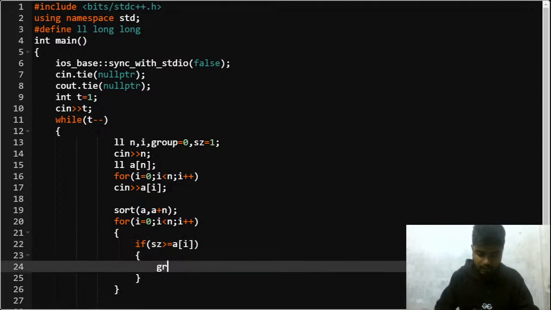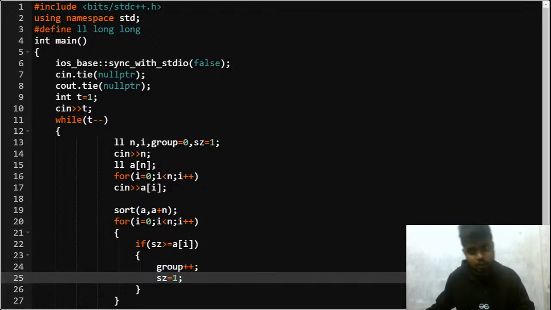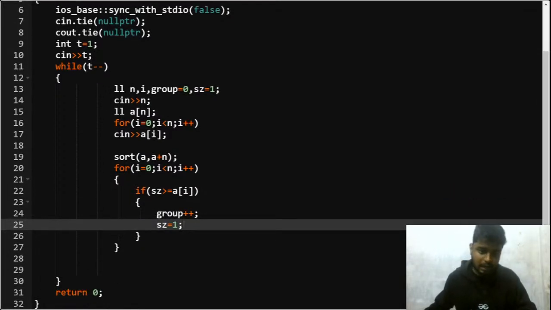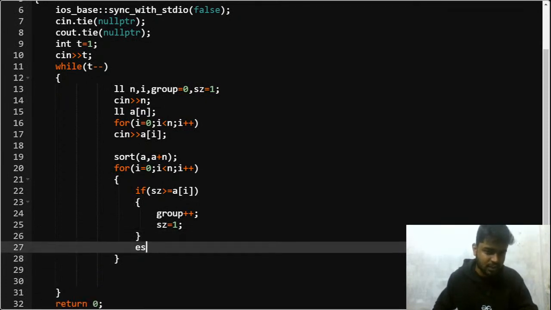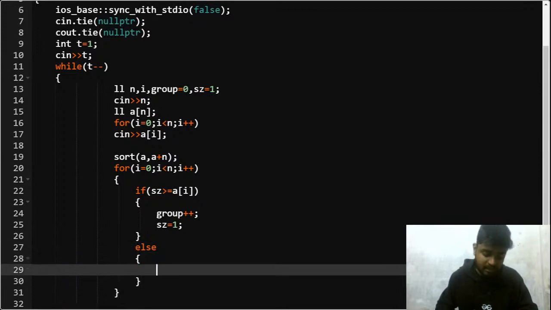If it happens that my current size is greater than or equal to my a[i], right, in that case I'll say group plus plus. I increase the groups and I make the size of the group now as 1 again, right? And else I'll say that I need to increase the size of the current group only, so I'll add this current element in the current group only, right? This is what I'll do.